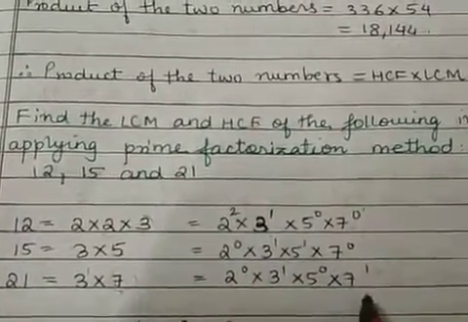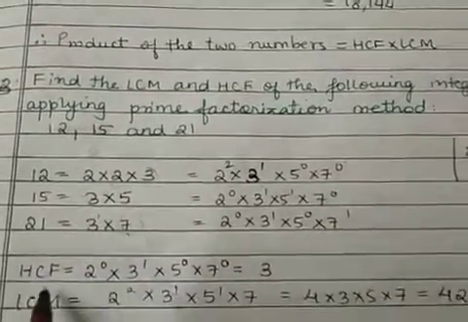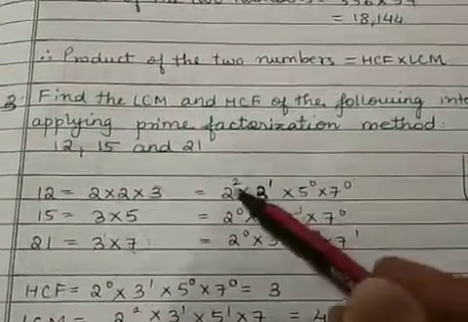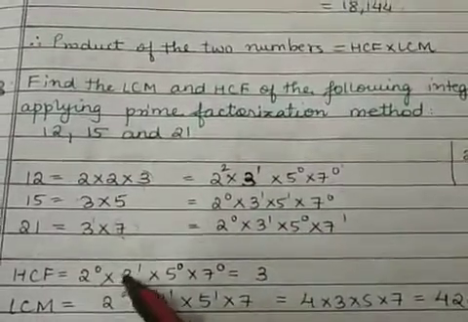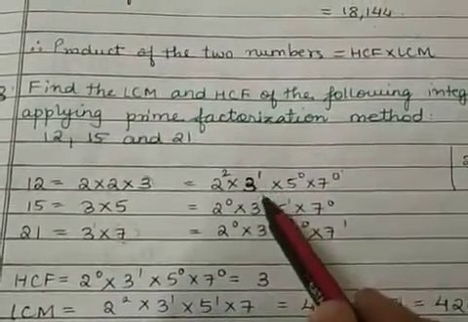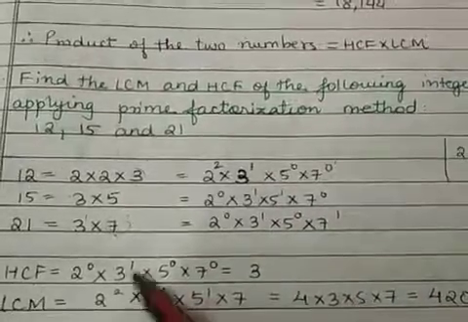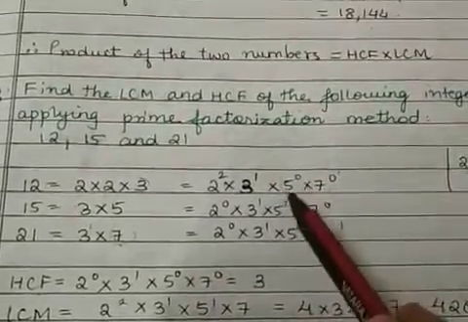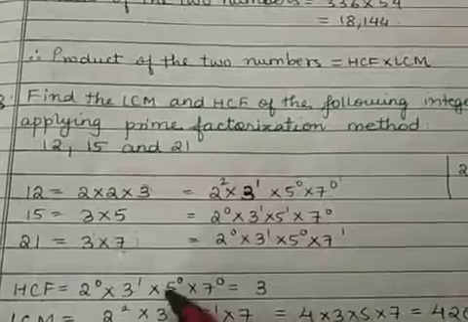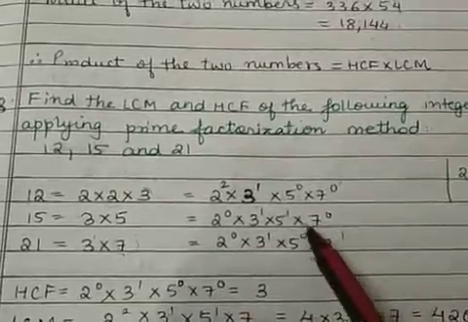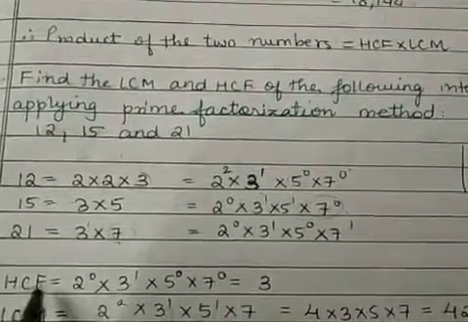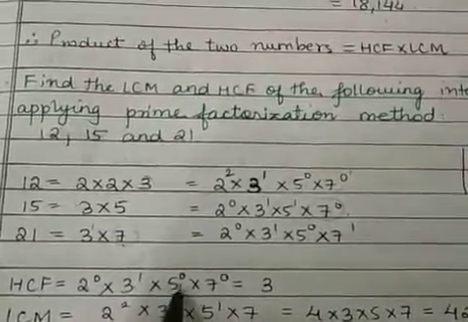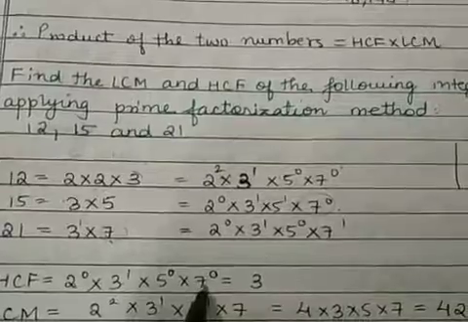Now what will be the HCF? HCF is the least of all the factors. So it is 2 raised to 0 multiplied by 3 raised to 1, since all have the same, multiplied by the least, which is 5 raised to 0, and the least is 7 raised to 0. So what is the HCF? 2 raised to 0 is 1, 5 raised to 0 is 1 and 7 raised to 0 is 1.